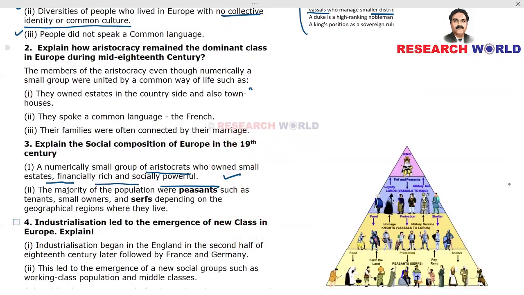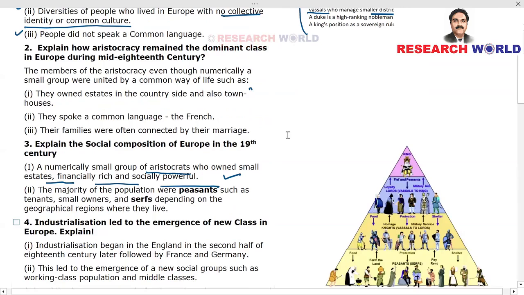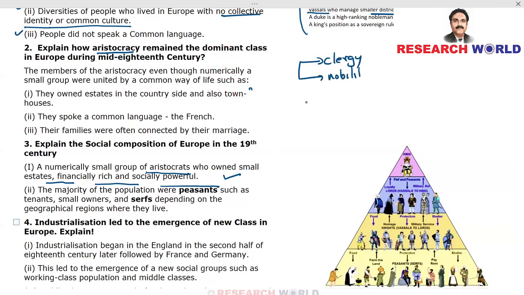Explain how aristocracy remained the dominant class in Europe during the mid-18th century. In the previous chapter, we discussed the three estates: clergy, nobility, and the common man.